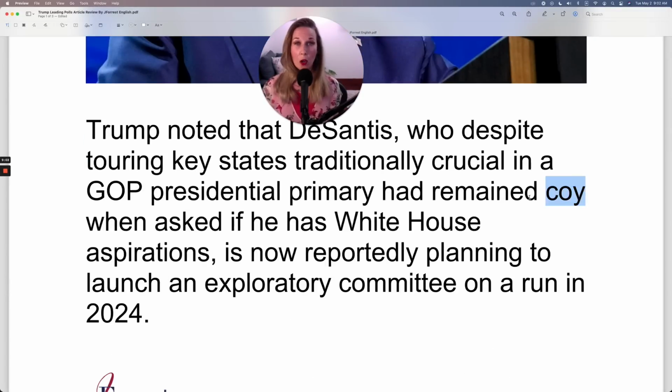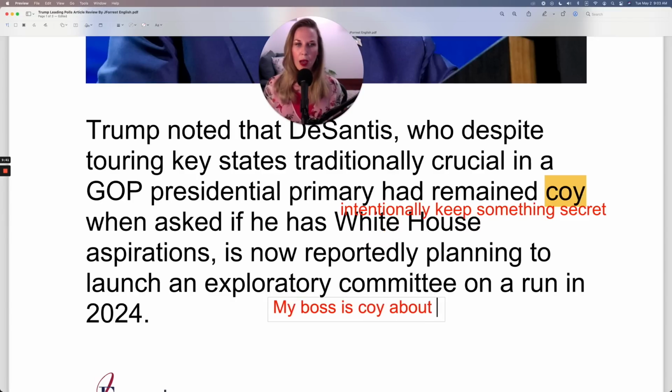He remained coy. When you're coy, it means you intentionally, on purpose, keep something secret. For example, my boss is coy about who's getting the promotion. So to be coy means you're intentionally keeping something secret.